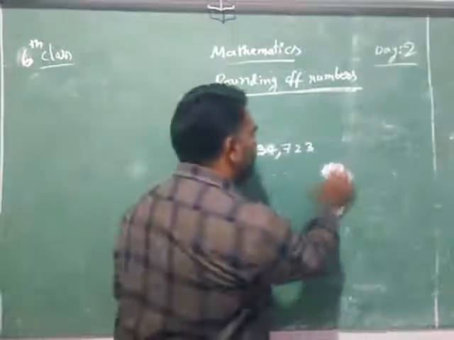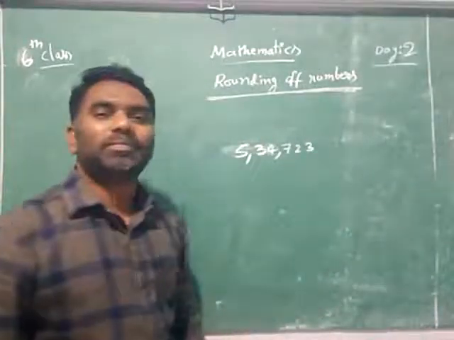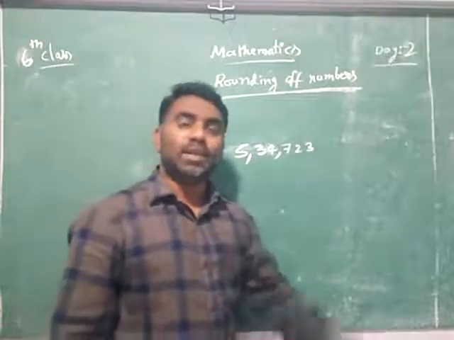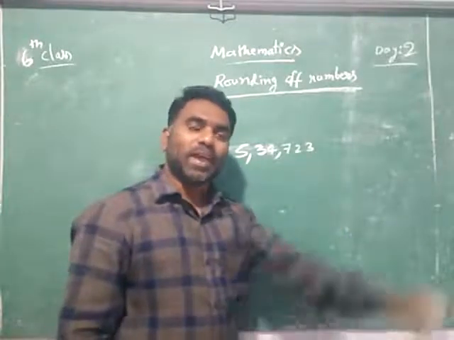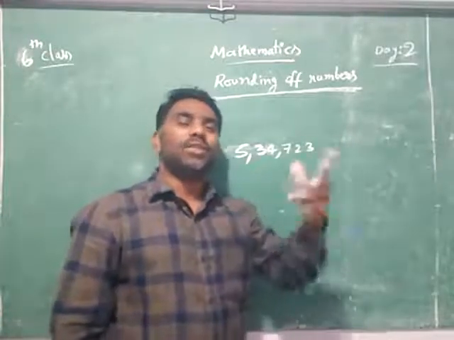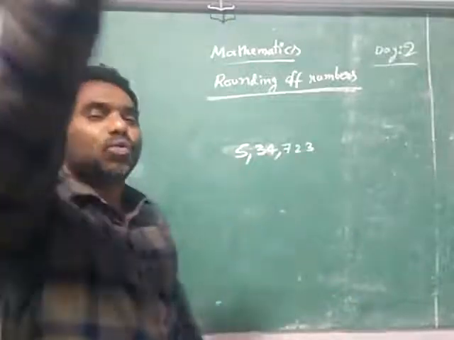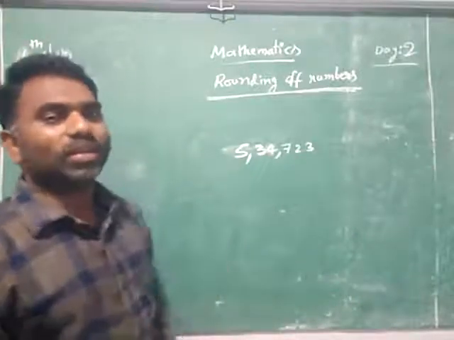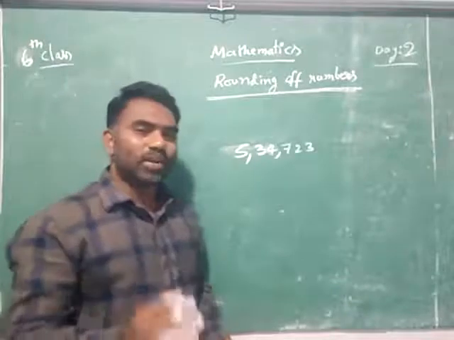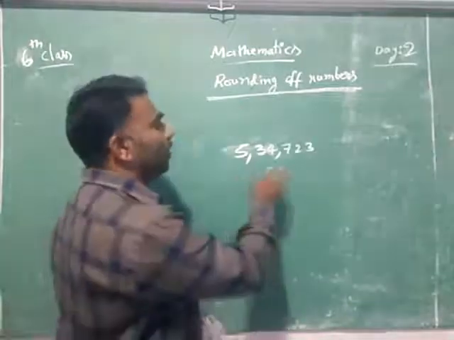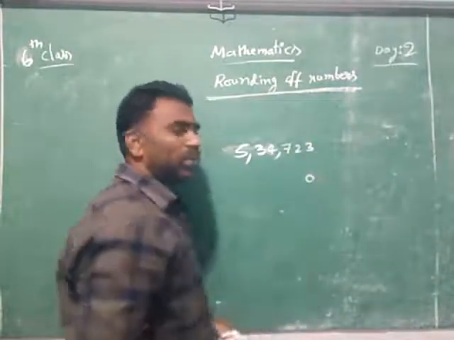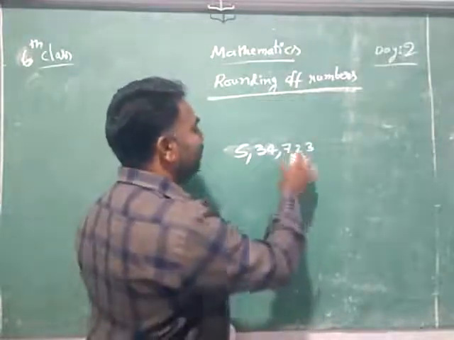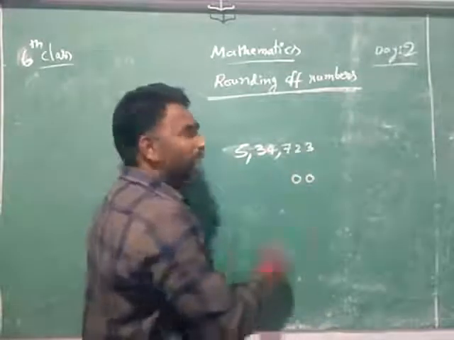Suppose you don't have the 100 notes also, and 500 notes also are not there with you, then what will you do? Only 2000s are there, you think. There are no 100 notes and no 500 notes. You will not say there is no change with me for tens, or for hundreds also.